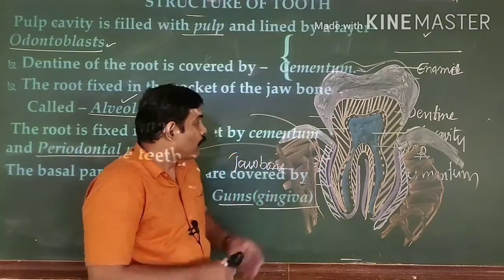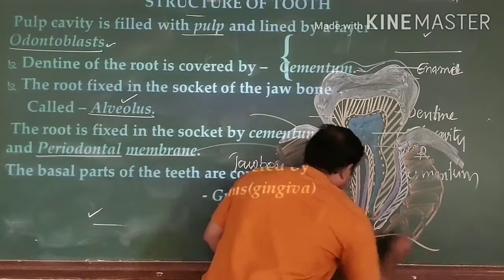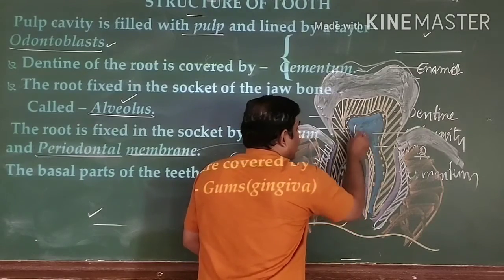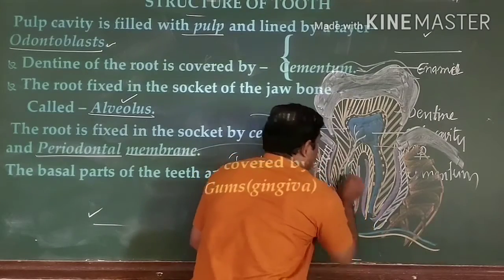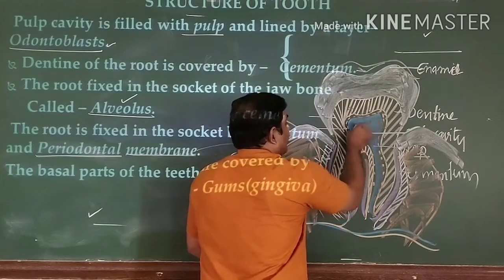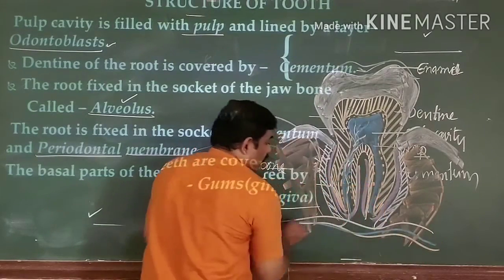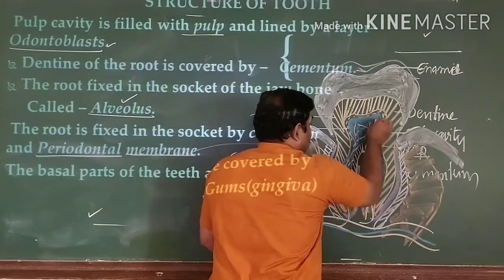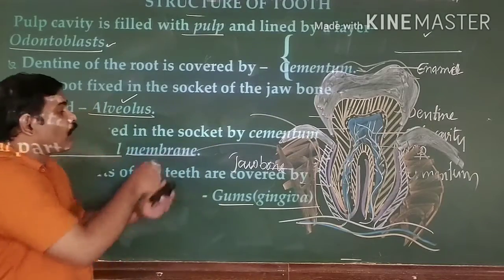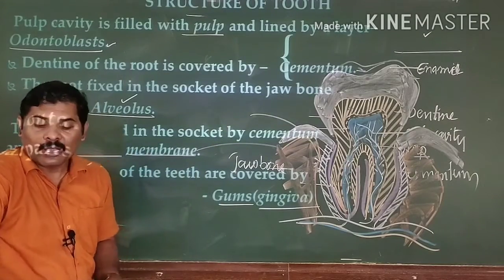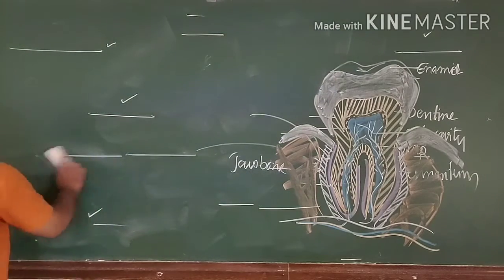That is one thing, right? Within this pulp, two different types of blood vessels enter. These are the arteries, and the veins also enter and spread in the pulp cavity. Meanwhile, the nerves also get spread into the pulp cavity, right? So this is all about the structure of the tooth. I explained it in the diagram, and I also give the picture of the tooth, so it will be clearer to you.